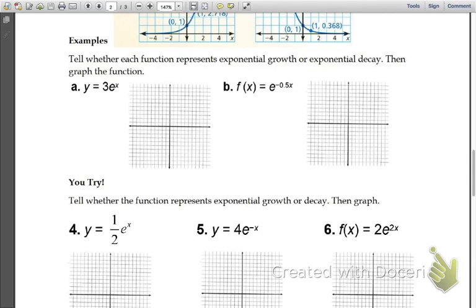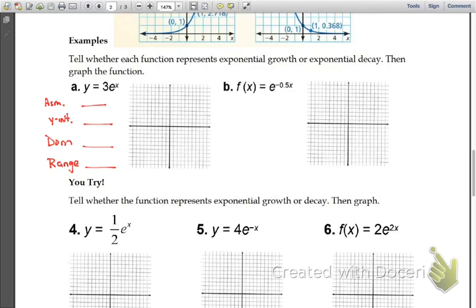So I still have the 4 things that I have to find. I still need to know what my asymptote is. I still need to know what my y-intercept is. I still need to know what my domain and my range are. It's an exponential function. So it's no different than what it was before when we did this.